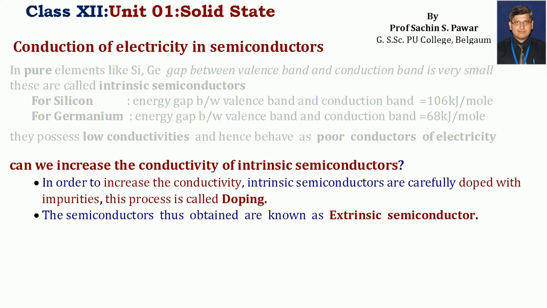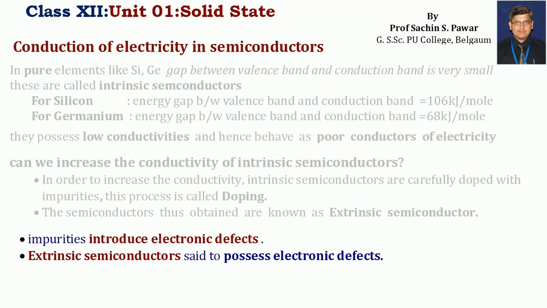The answer is yes. If you want to increase the conductivity, these intrinsic semiconductors need to be carefully doped with some impurities. The process is called doping, and the semiconductor so obtained by doping some impurity is called an extrinsic semiconductor. Impurity added to the intrinsic semiconductors no doubt increases the conductivity, but it introduces an electronic defect, and thus extrinsic semiconductors possess electronic defects. What is actually the meaning of that, we shall see when we go into the details.